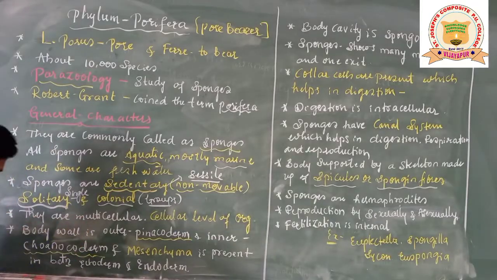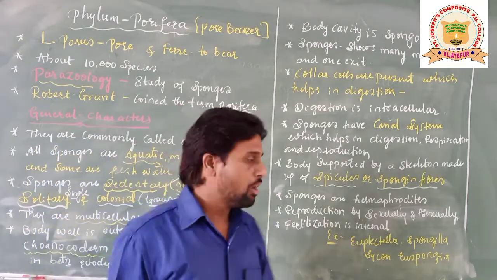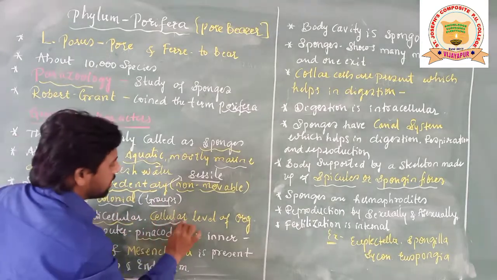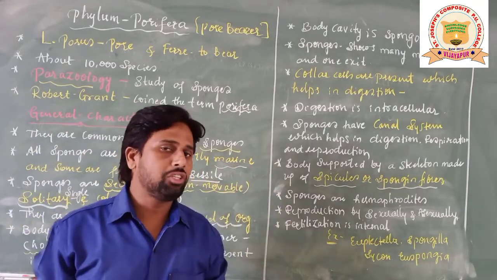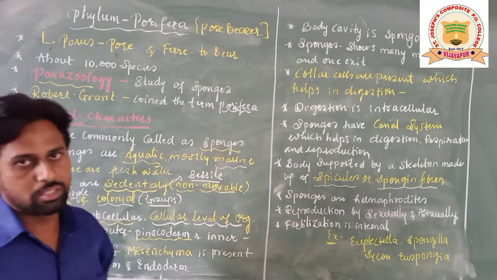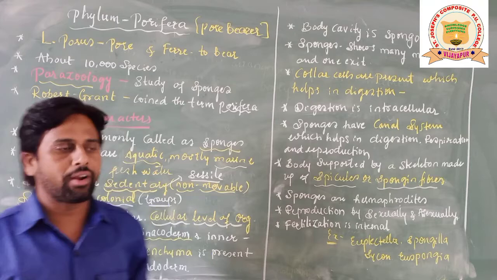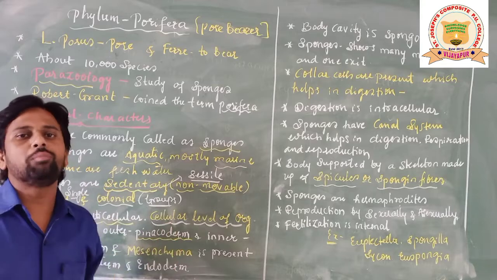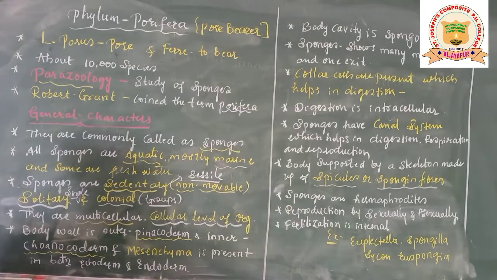So they all are multicellular organisms, meaning they are made up of more than one cell. Multicellular indicates more than one cell, and their body organization is the cellular level of organization, as we studied in the basis of classification, the levels of organization. The sponge's body is made up of some number of cells. Though it is multicellular, it is not going to form a tissue grade of organization. It is going to show the cellular level of organization, because the body is made up of some number of cells and the body functions are controlled by those cells, students.